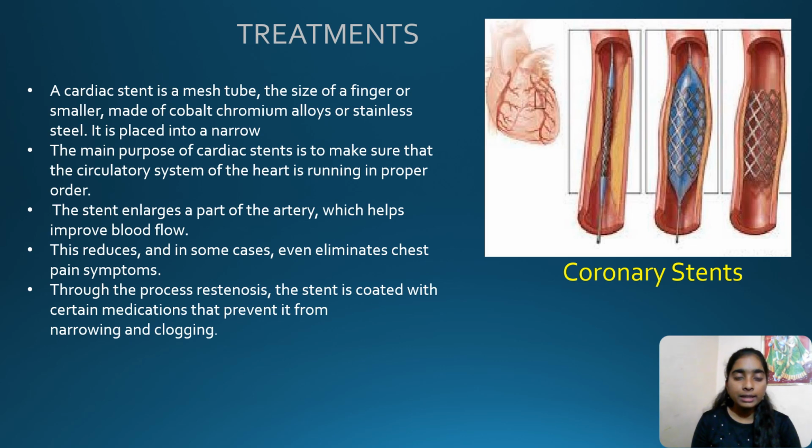A cardiac stent is a mesh tube the size of a finger or smaller, made of cobalt chromium alloys or stainless steel, that is placed into an artery. The main purpose of the cardiac stent is to make sure that the circulatory system of the heart is running in proper order. The stent enlarges a part of the artery, which helps improve the blood flow.